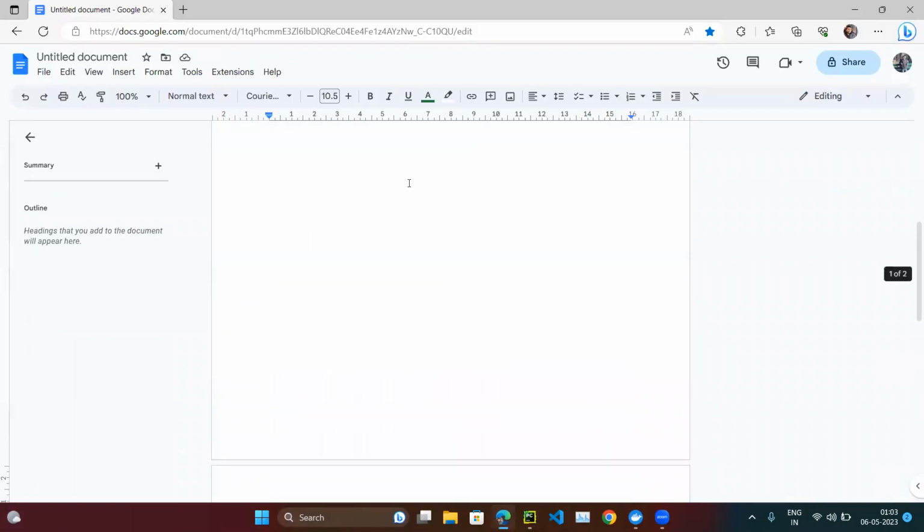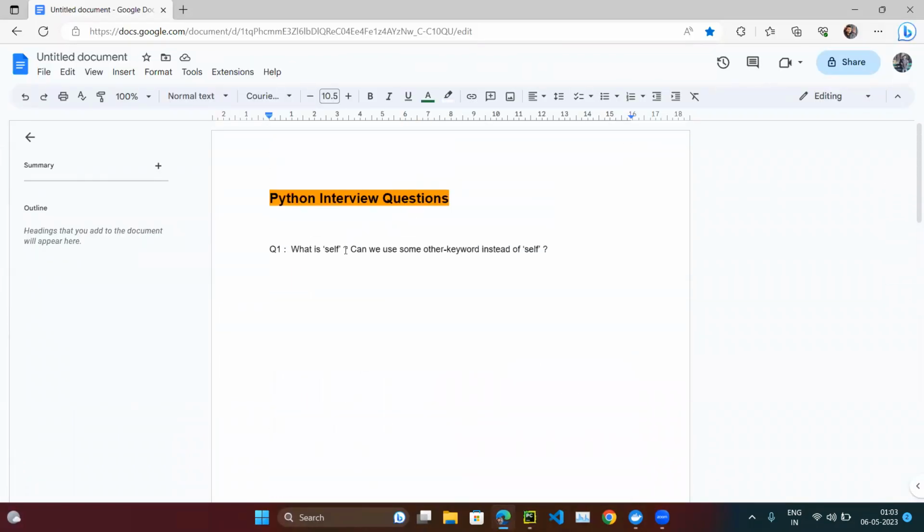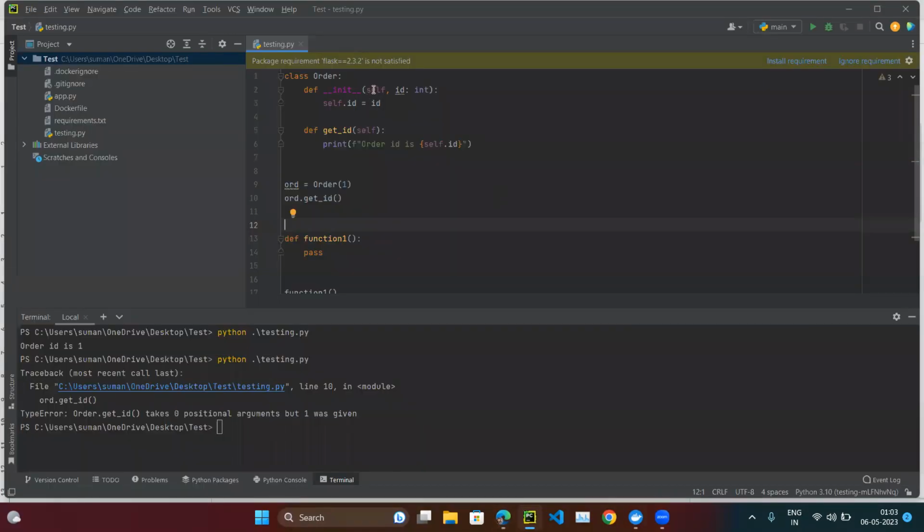Maybe everyone knows what is self, but the next question maybe some people don't know. Can we use some other keyword instead of self? Generally we see self here, but can we use something else? Can I use my name here, Sumanshu, or something else, ABCD?